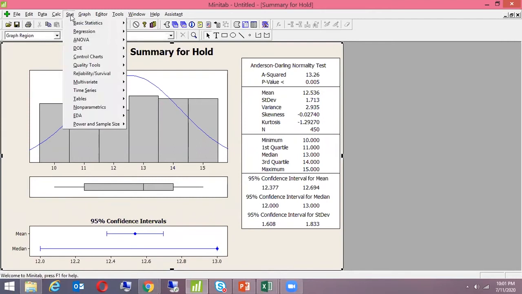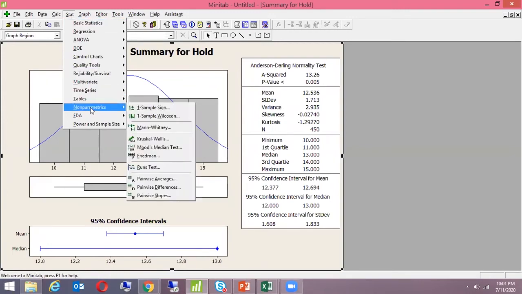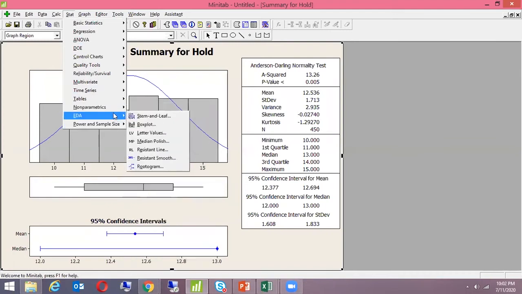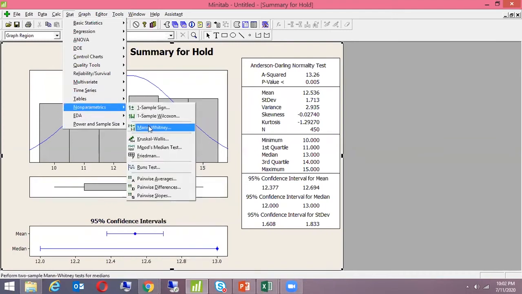So to do the Mann-Whitney, we have to go to Stats, Nonparametric. All the not normal tests, whether it's a one sample sign test, whether it's Mood's median, whether it's Mann-Whitney, all these are nonparametric tests because these are not normal. Just remember that these are nonparametric. So Stats, Nonparametric, and I will do a Mann-Whitney.